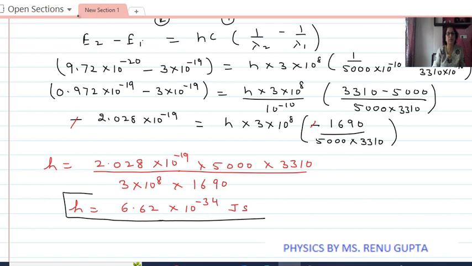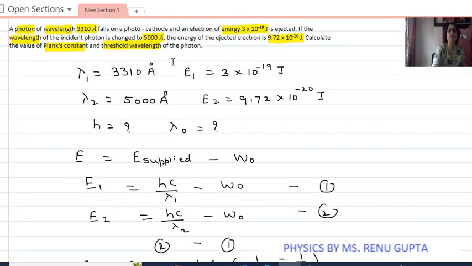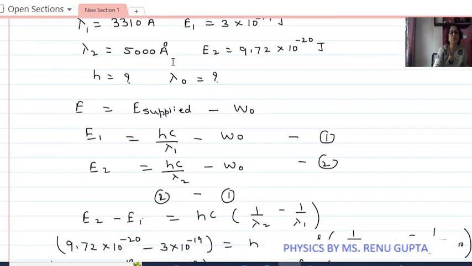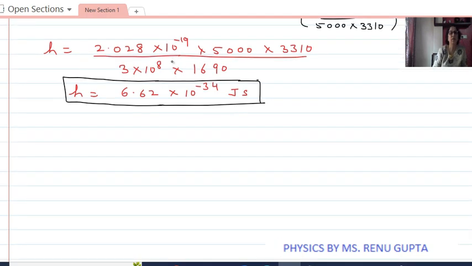Now we have to do the second part. For second part, we'll check the question once again. In second part, we have to calculate the threshold wavelength. For threshold wavelength, we should know the work function. So here we are having energy with which electron will move is equal to hc by lambda minus work function. Therefore, we can say that work function is equal to hc by, if I take the first wavelength, so it will be the first energy.